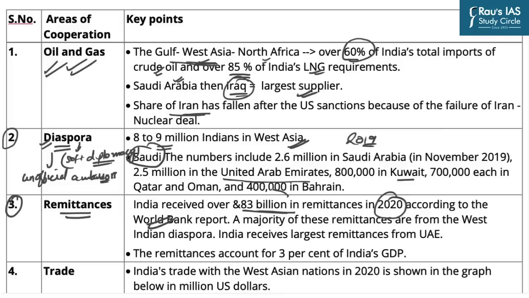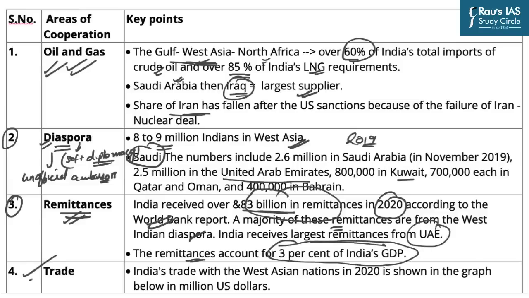And the majority of these remittances were from the West Asian Indian diaspora. As far as country-wise remittances are concerned, as per that report, India received the largest remittance from the UAE. The importance of these remittances for a national economy can be understood by a simple fact: they account for 3% of India's total GDP.